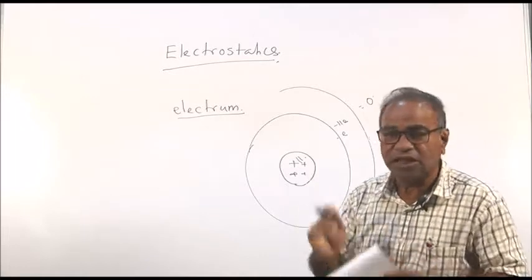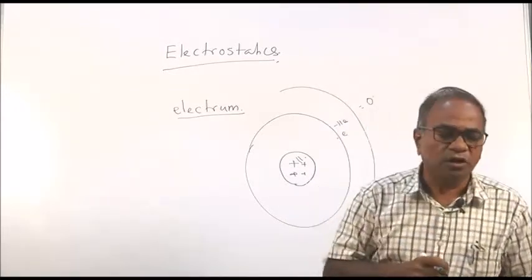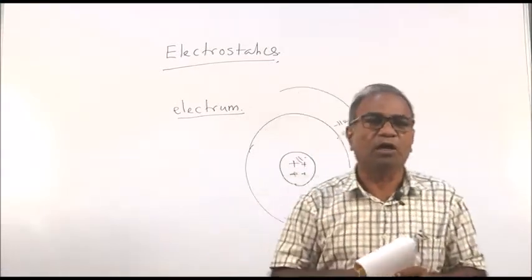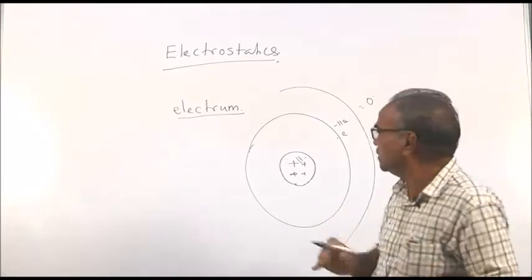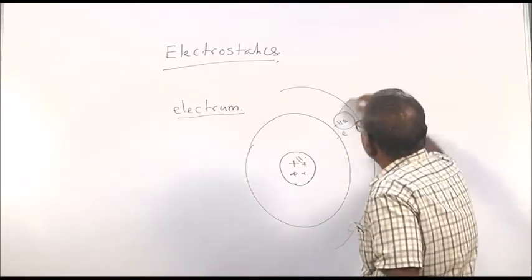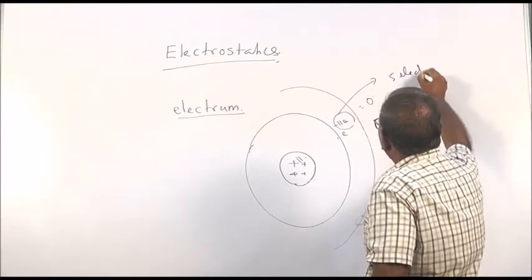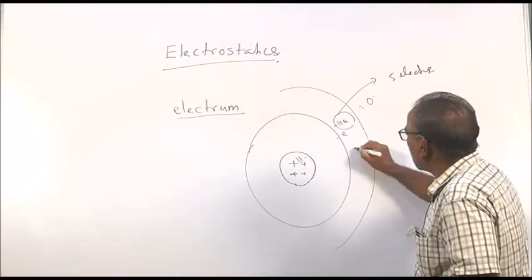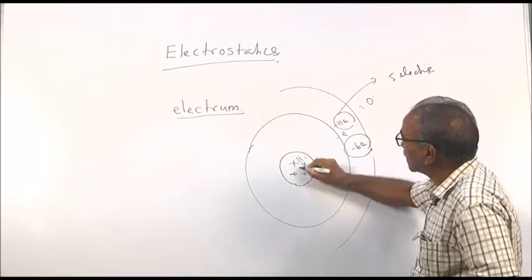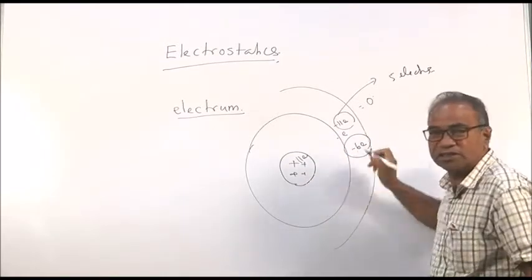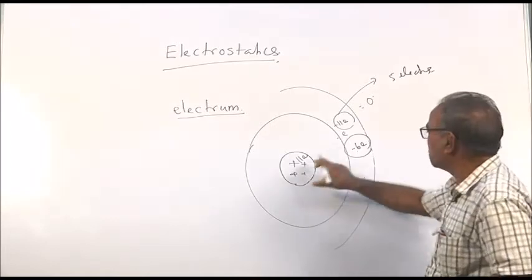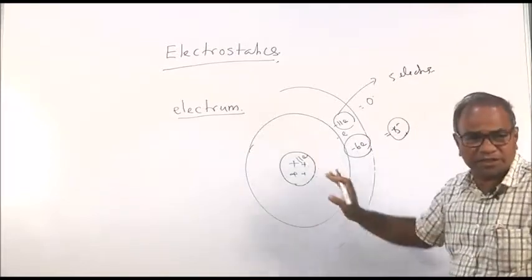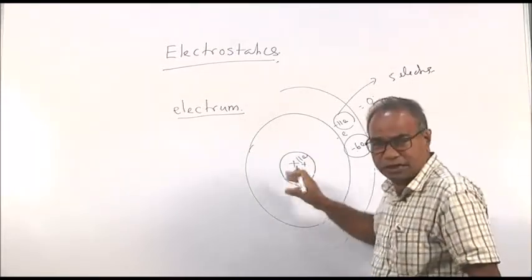When it is rubbed with silk, this glass rod gives some electrons to the silk. Suppose there are 11 electrons, and it gives 5 electrons. So, it becomes minus 6 electrons, but there are plus 11 protons and minus 6 electrons. So, 11 plus minus 6 becomes equal to 5 plus. So, it becomes positive charge. This is one example.